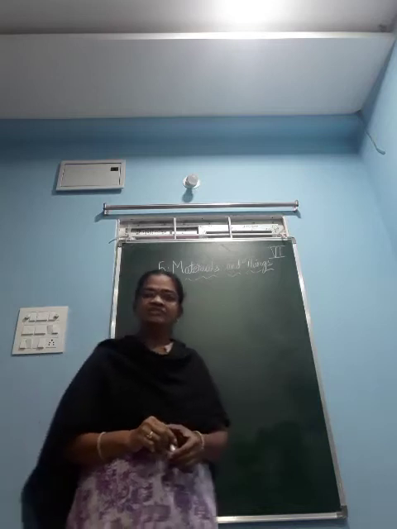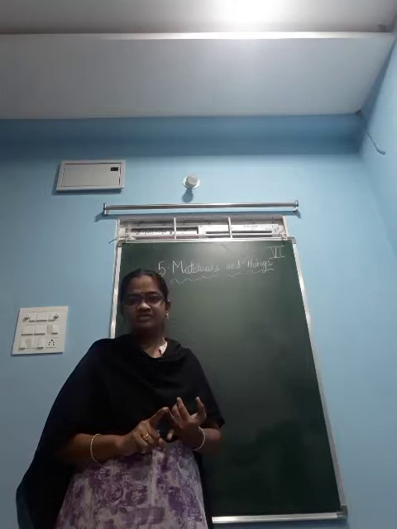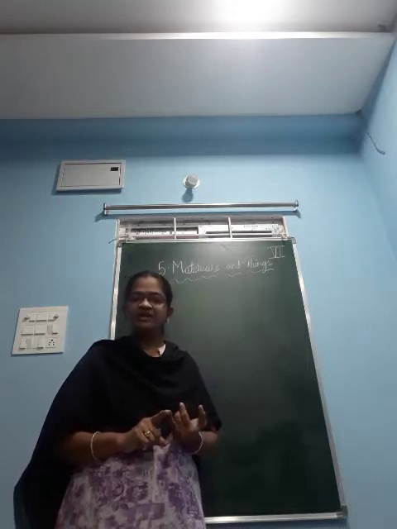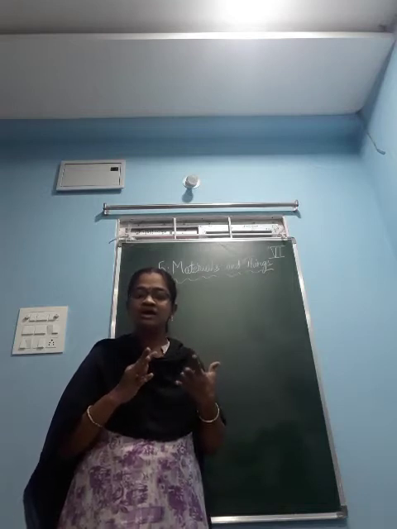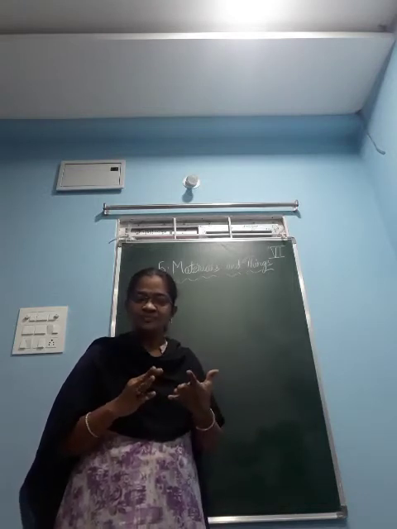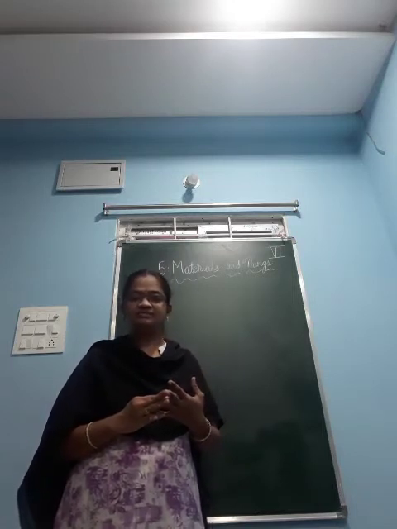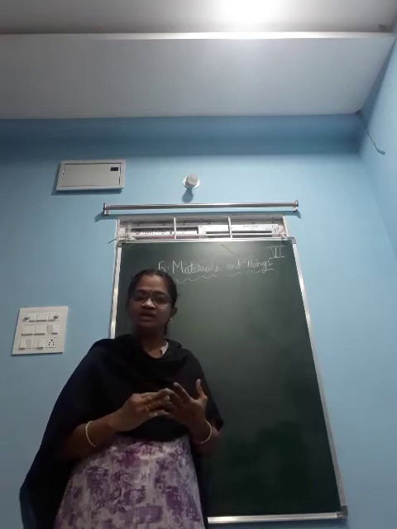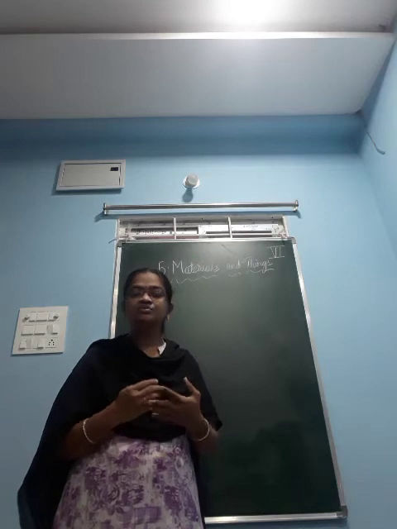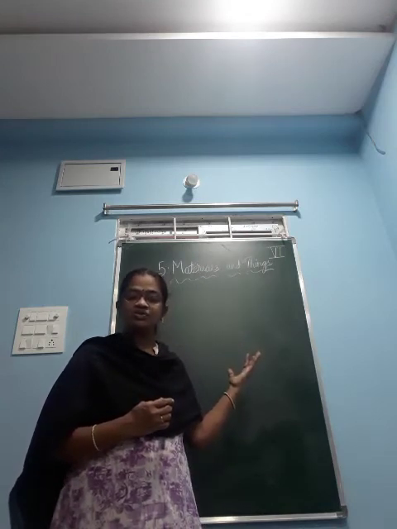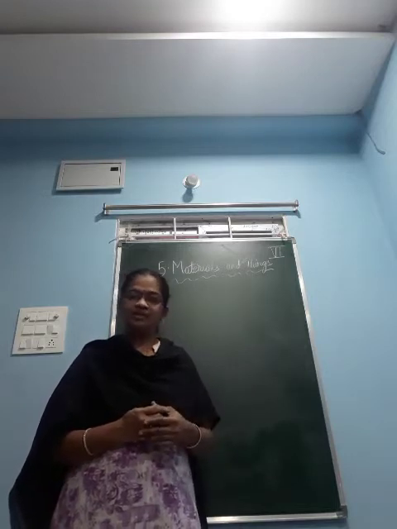In the previous class we discussed the transparent objects and the opaque objects. Very important, children. Transparent means we can see through some materials, for example we can see through glass easily. Such materials we call transparent. Next, coming to opaque, we cannot see through some materials, for example steel, board, and also wood. Such materials are said to be opaque.